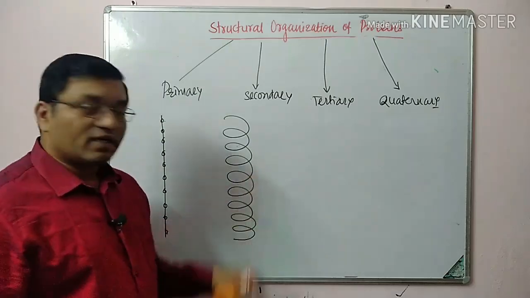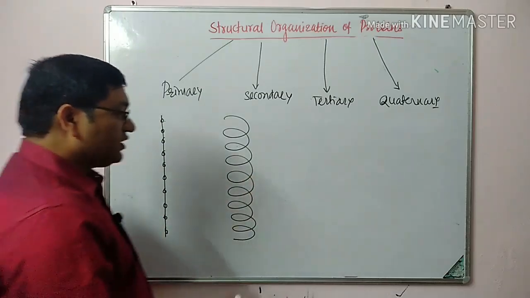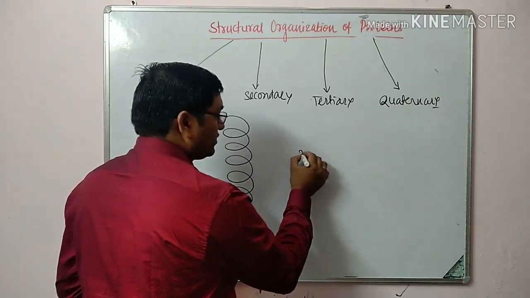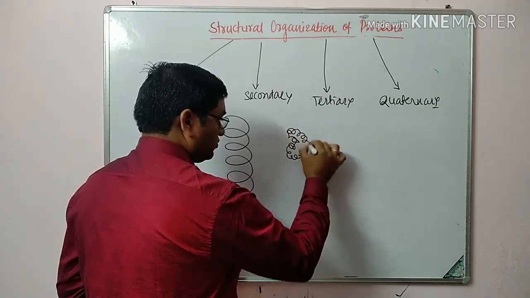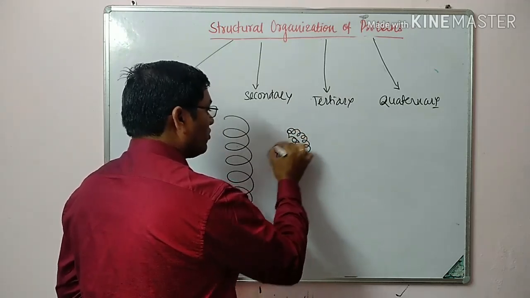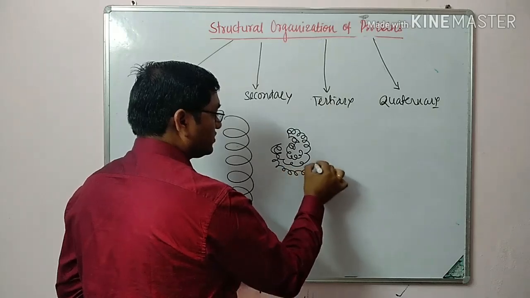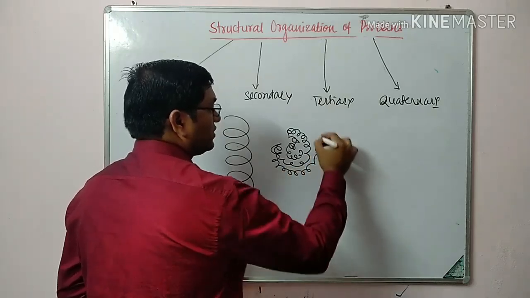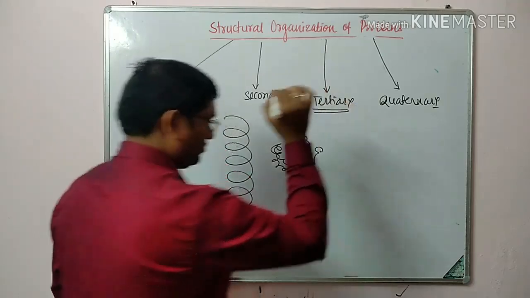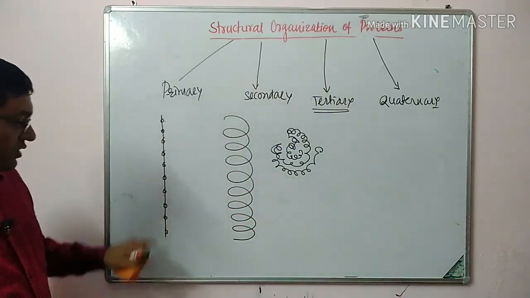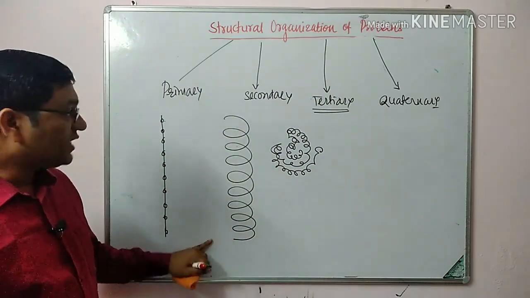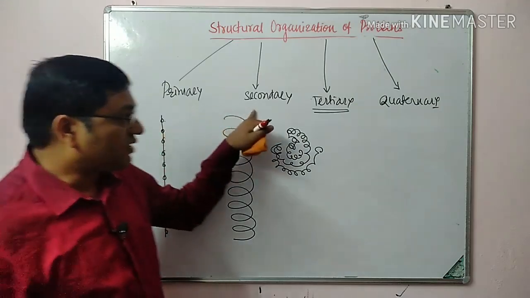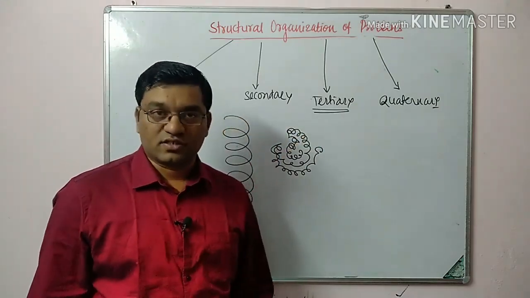And when this secondary structure is folded to form a 3-dimensional structure, it is known as tertiary structure. So this is about a single polypeptide chain. It can be organized into primary structure, secondary structure and tertiary structure.